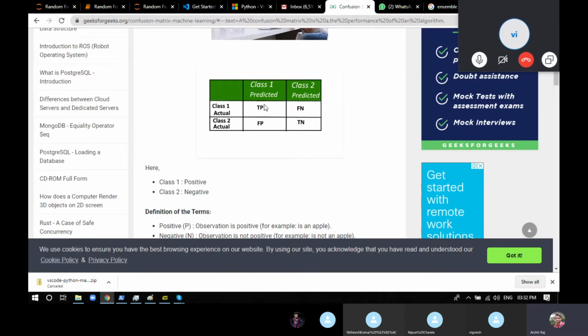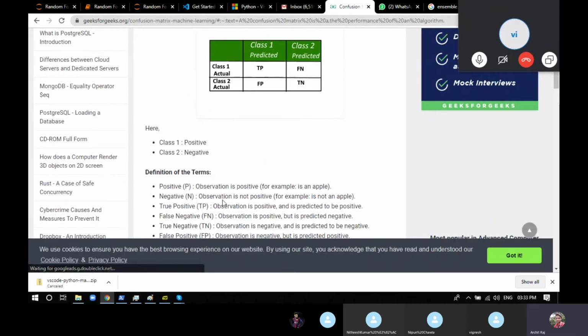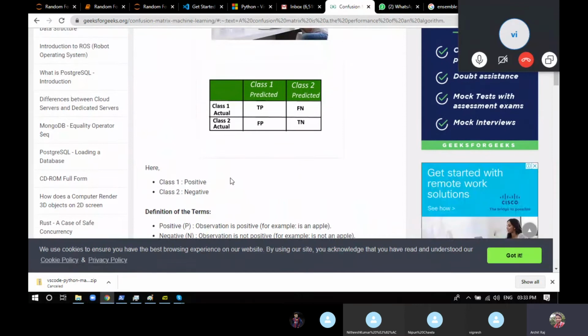Now the confusion matrix has been divided into 4 parts, which are true positive, false negative, false positive, and true negative. Now what are all those things? True positive stands for all those attributes which are classified yes by the model and they were actually yes. It means in the test values also the answer was supposed to be yes and the model also gave the answer as yes.